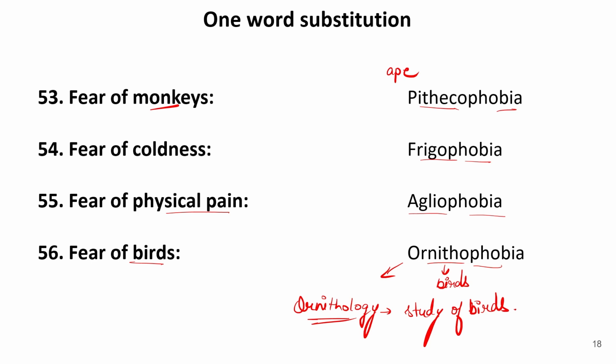So we can have various fears in ours. In the next session, we'll do another category of one word substitution, and from this you can also learn various other fears which are not included here.